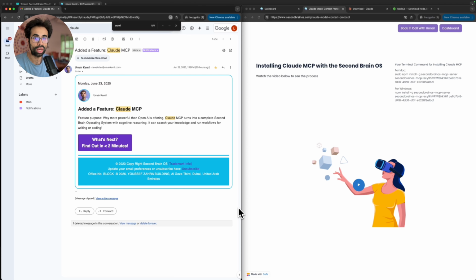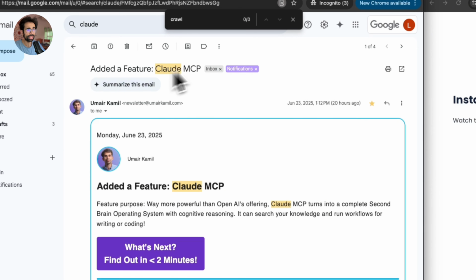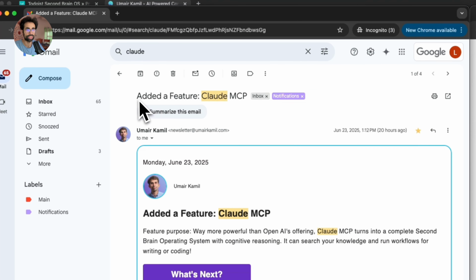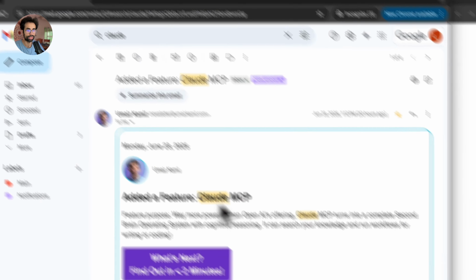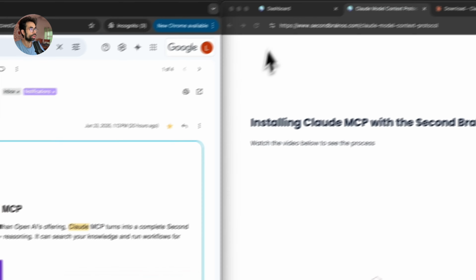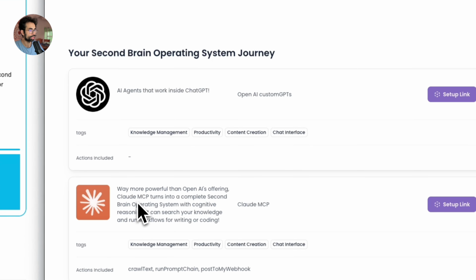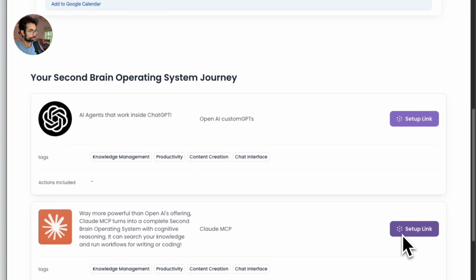So today I'm going to give you access to the Second Brain OS MCP server, which connects directly to your Claude and allows you to have an AI agent running as per your customization, as per your requirement, right inside of Claude. The end result is similar to what you saw in the Custom GPT. The process is a bit different. So first, what you want to do is head into your email and search and find this email which says added a feature Claude MCP for you, right? Now you can click this button, or alternatively you can go to your dashboard and you can just click on this one, setup link over here.